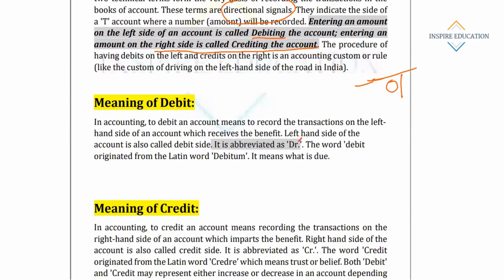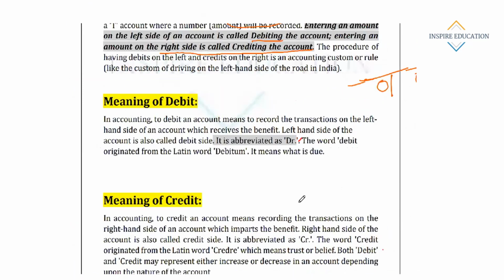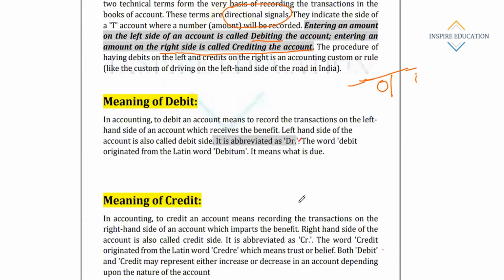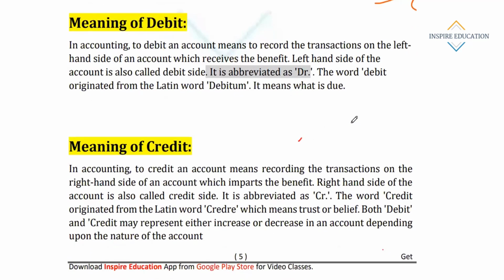Meaning of debit. In accounting, to debit an account means to record the transaction on the left hand side of an account which receives the benefit.